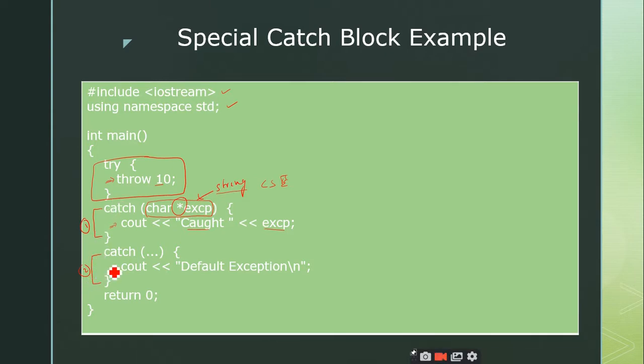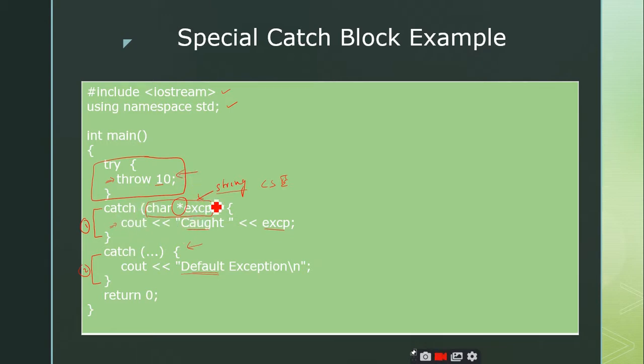Coming to the discussion on the second catch block, you can see that within the parentheses we have specified 3 dots. So this is a default exception catch, as I told. If no catch block matches the exception thrown... here I have thrown the integer value 10, but there are only two catch blocks.